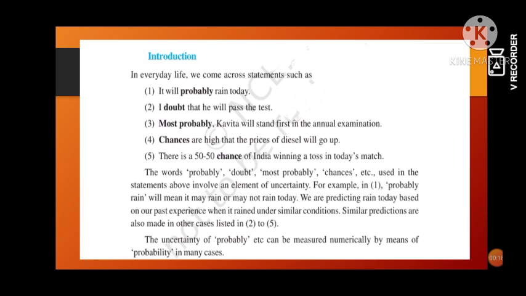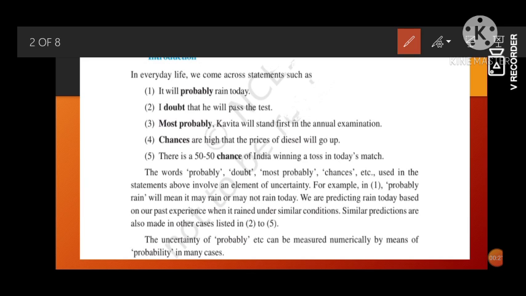So in our everyday life, we come across statements such as, it will probably rain today. I doubt that he will pass the test. Most probably, Kavita will stand first in annual examination. Chances are high that the price of diesel will go up, and even there is a 50-50 chance of India winning a toss in today's match. These words, probable, doubt, most probable, chances, are used in statements which have an element of uncertainty.